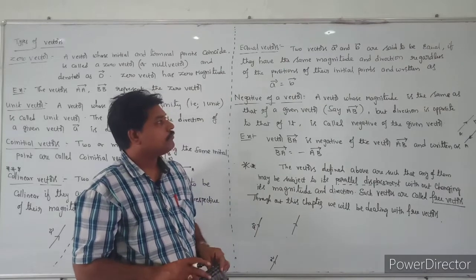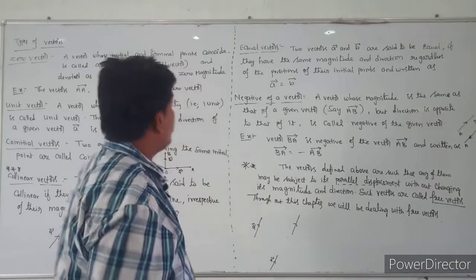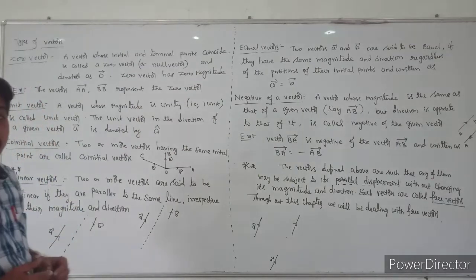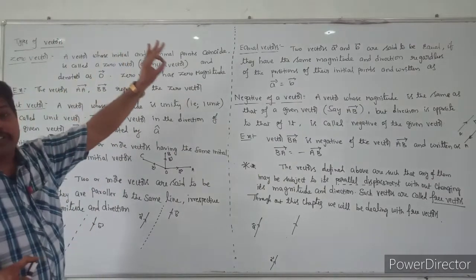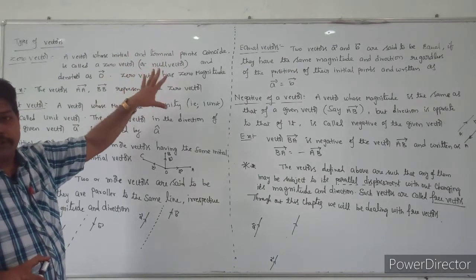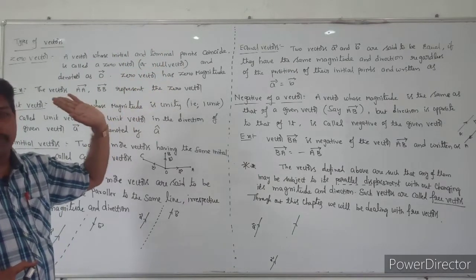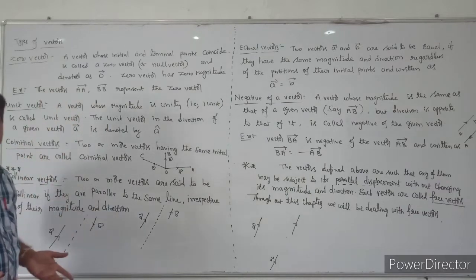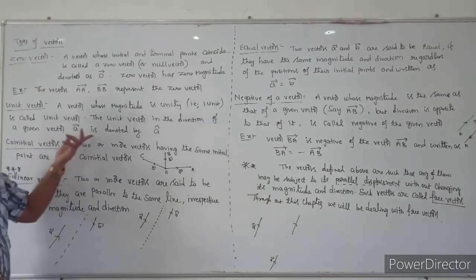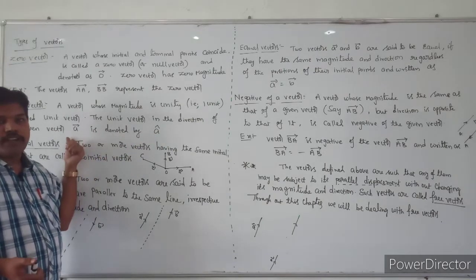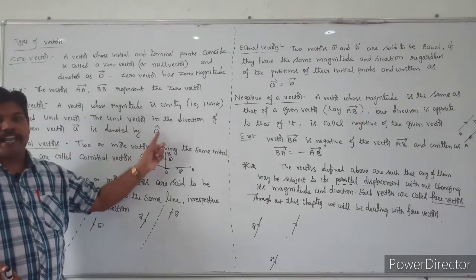Okay, see the types of vectors. The first one is the zero vector. What is the zero vector? A zero vector is one whose initial and terminal points are the same and whose magnitude is 0, for example, A bar and B bar. What is the unit vector? A unit vector is one whose magnitude is 1, and it is denoted as A cap. If A bar is a unit vector, we write it as A cap.